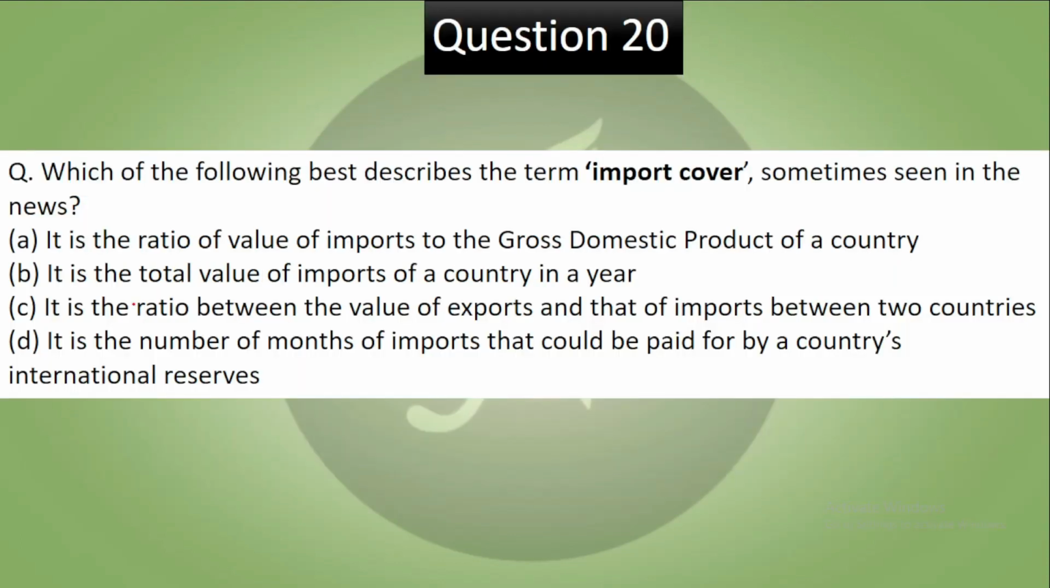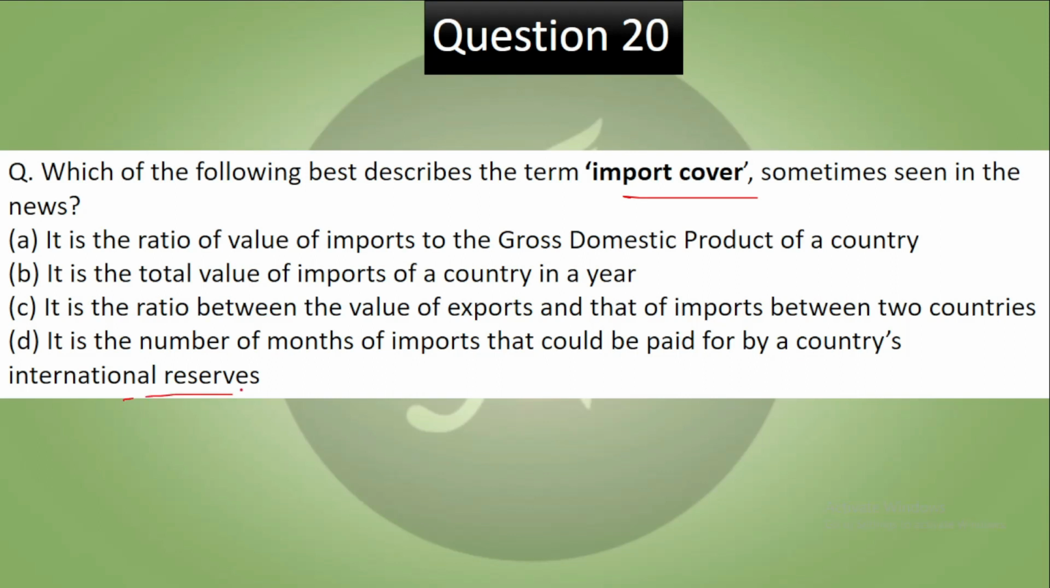Last question of today's session. Which of the following best describes the term import cover, which was seen in the news that year? It is the ratio of value of imports to the gross domestic product of a country. It is the total value of imports of a country in a year. It is the ratio between value of exports and that of imports between two countries. It is the number of months of imports that could be paid for by a country's international reserves.